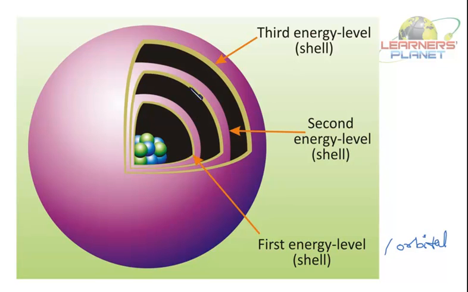Right? So within the atom, these shells or energy levels are present, and electrons revolve or move in circular orbits in these fixed energy levels. So this is the model proposed by Bohr. And these energy levels or orbitals are represented either by 1, 2, 3, 4 or K, L, M, N. At the center you can see the nucleus.